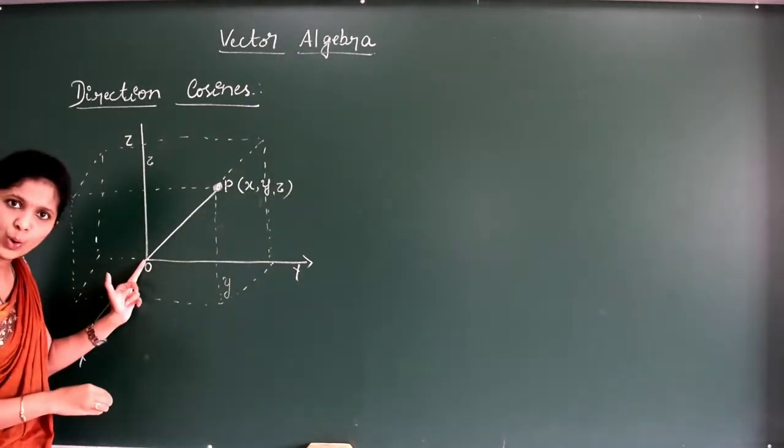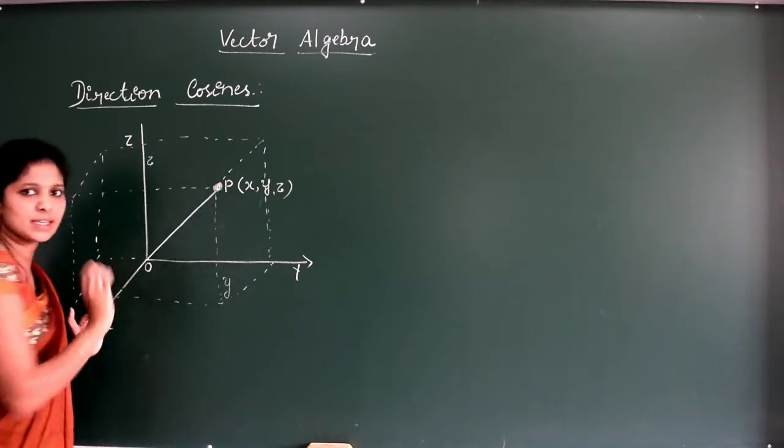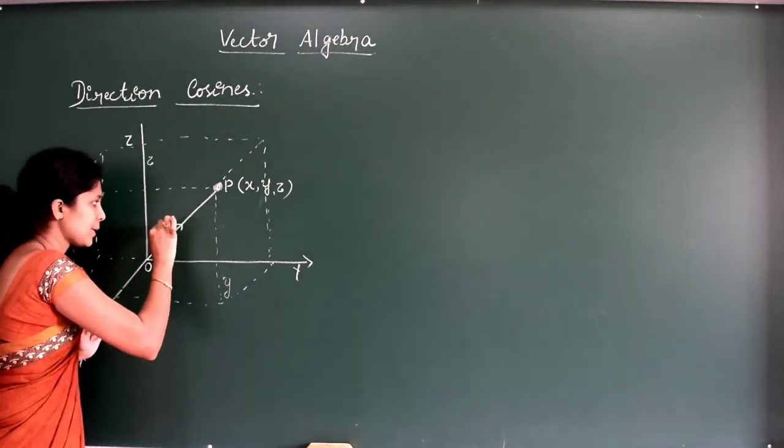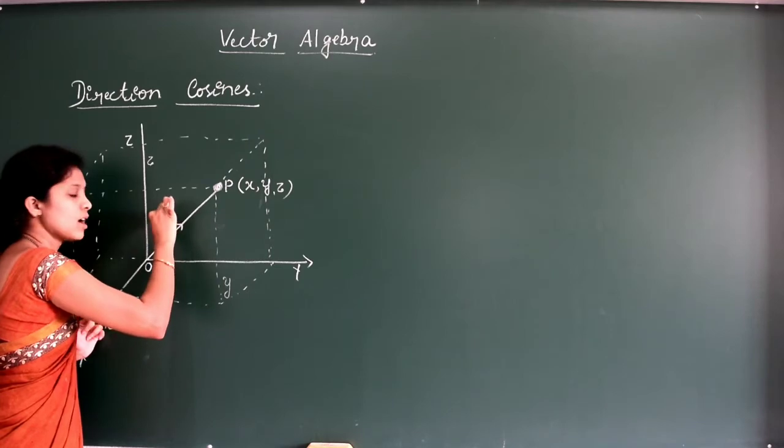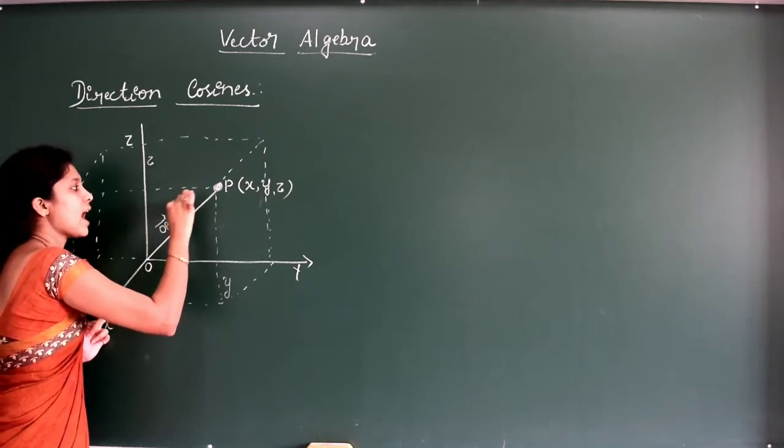Now O is the initial point and P is the terminal point, and we represent this as the OP vector, or we can write this as r vector.